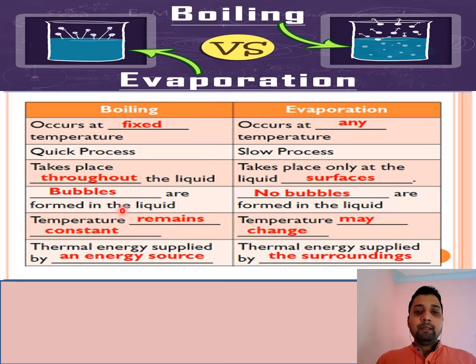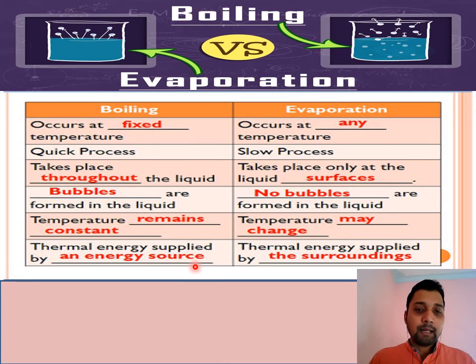In boiling, bubbles are formed in the liquid. In evaporation, no bubbles are formed in the liquid. In boiling of water, you might have observed bubbles forming, but in evaporation there is no formation of any bubbles. In boiling, the temperature remains constant, because the constant temperature at which liquid changes to the gaseous state is called the boiling point. But in evaporation the temperature may change, because with the increase in temperature, evaporation increases.